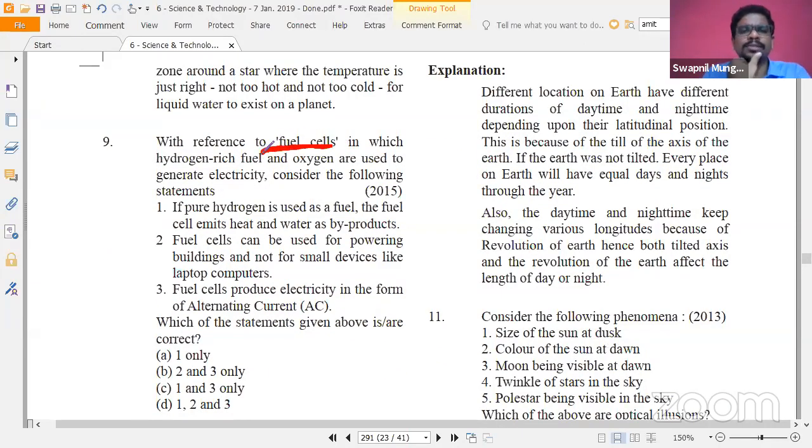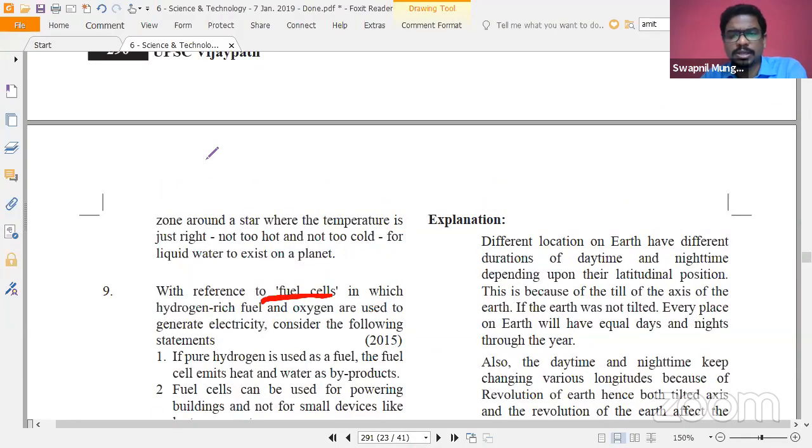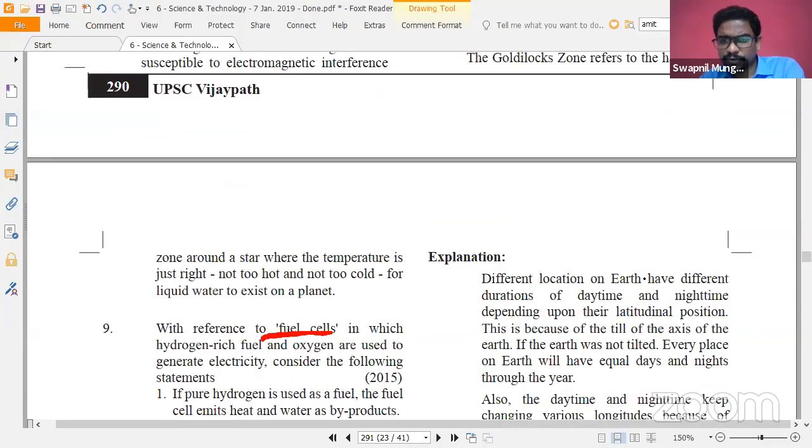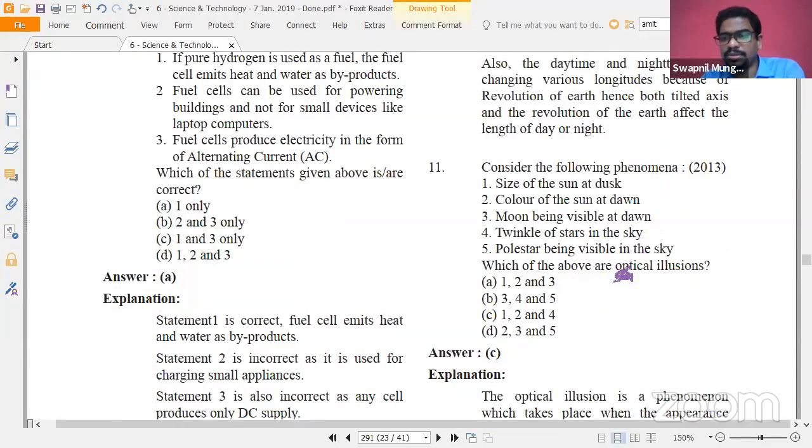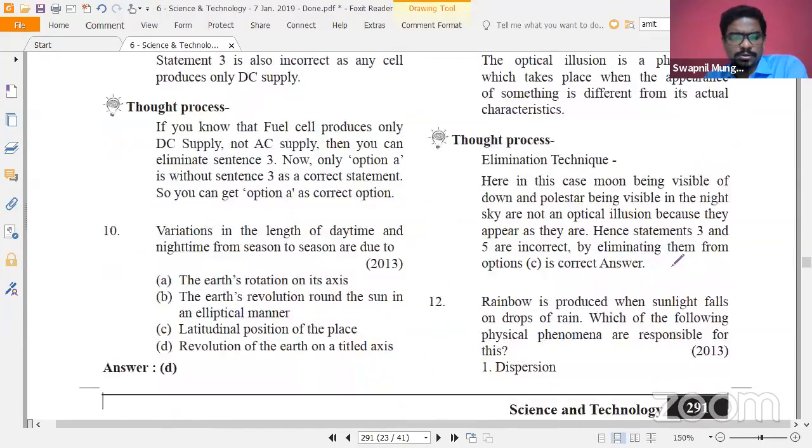Fuel cell. You all must have read about fuel cells in your 11th, 12th if you are from a science background. So a question was asked about it. Okay. What is optical illusion? Basics about optics. I talked about reflection, refraction. So a basic part of that in 11th science again. These are a few basic things that you are aware about.